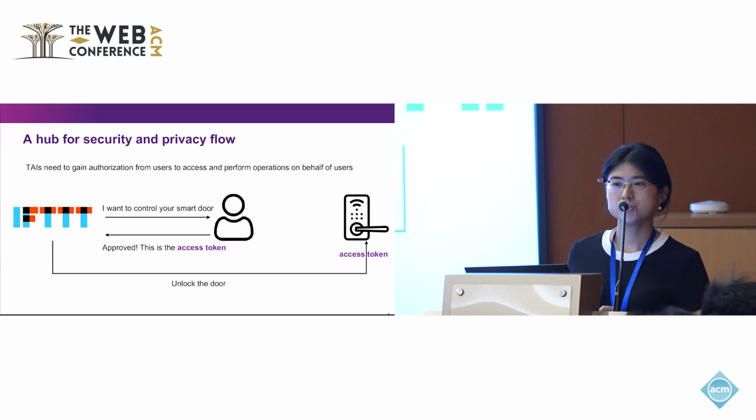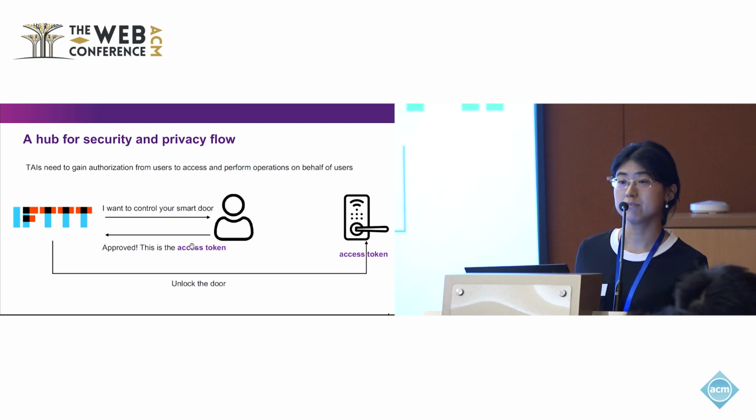As we previously mentioned, in order to perform actions on behalf of users and access the user's resources, the TIE must gain authorization from users. So every time the TIE wants to perform actions, it must gain authorization from users. And after the approval from users, the TIE, here IFTTT, can use this access token to perform arbitrary actions without users' approval again and again.